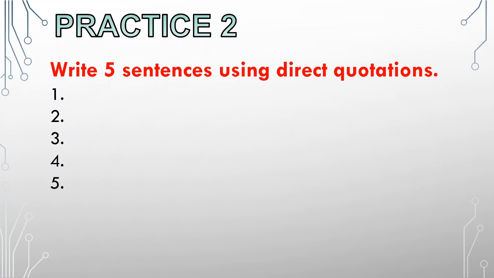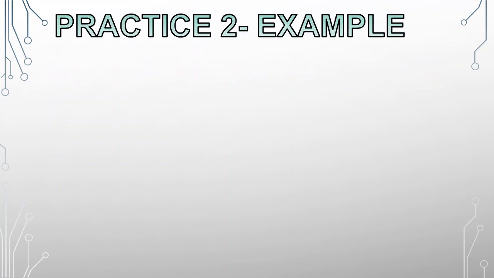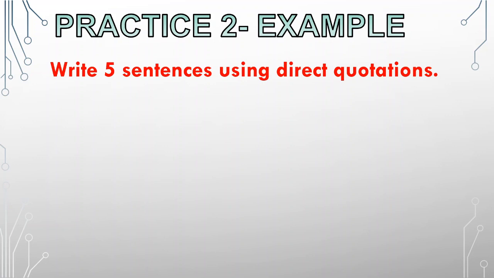In your activity for today, in your worksheet, I am asking you to write 5 sentences using direct quotation. So 1 to 5 is blank, so I want you to write your own. How to make this easier? I'm going to discuss it right now. So practice number 2, example. I'm going to use examples right now for you to answer. So number 1, she said.